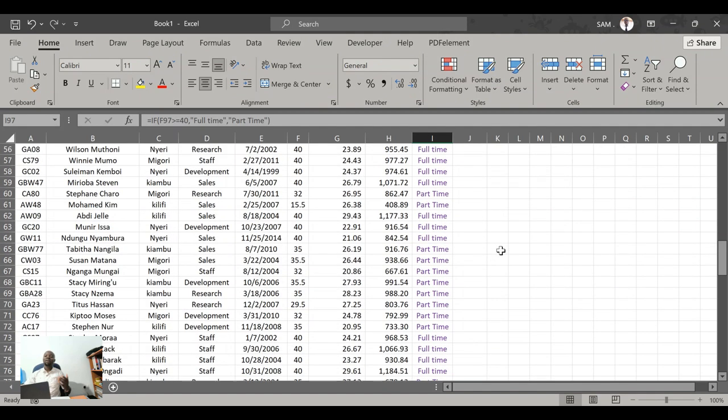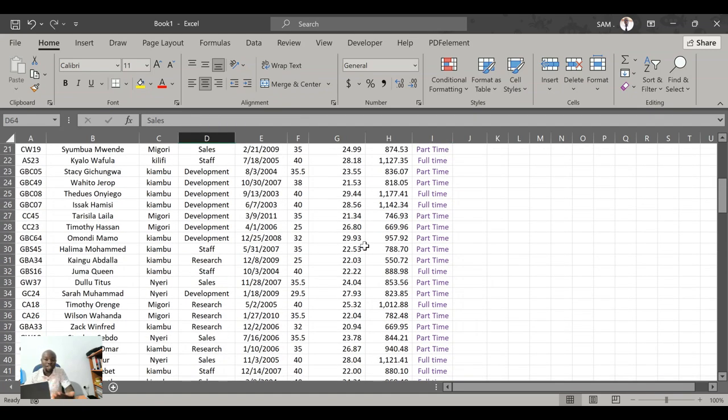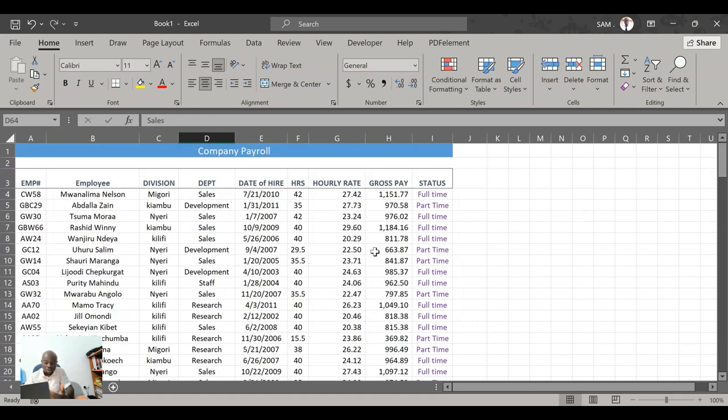So this is the power of embracing such technology, and the power of making sure that you improve your skills. Through this data alone, we can do a lot of analysis, but for today, I just wanted to remind you how you use autofill, cell referencing, and the power of Excel in getting the outputs that we need. For example, we've done the gross pay, and then we've used conditional formatting, the IF functionality, to get the status of each employee. I hope this makes sense to you, and I hope you've gotten something out of it.